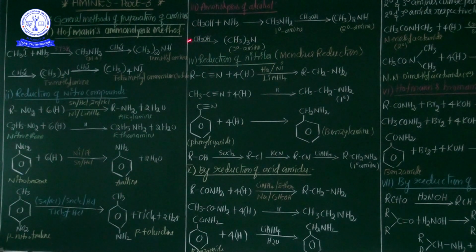Now see here, this is methyl alcohol treated with ammonia. Now what happened, my dear students? CH3NH2.